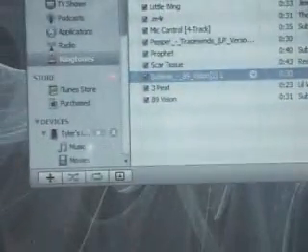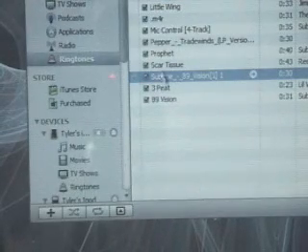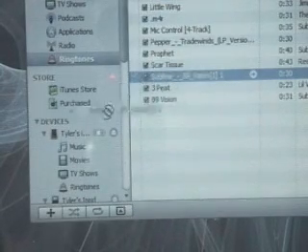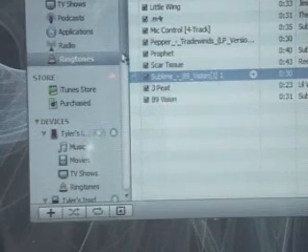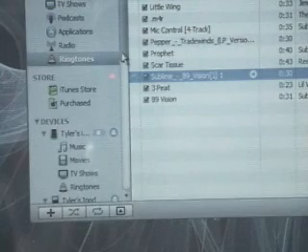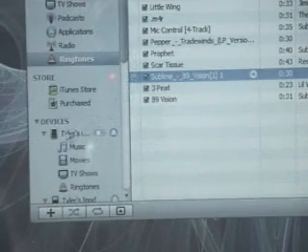Now I'm going to make this a little bit bigger. Since that's a ringtone now, just drag it over to your iPhone, and that will sync up with your iPhone. Hopefully.